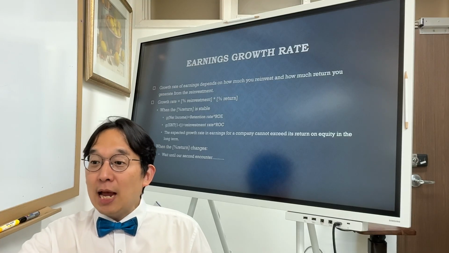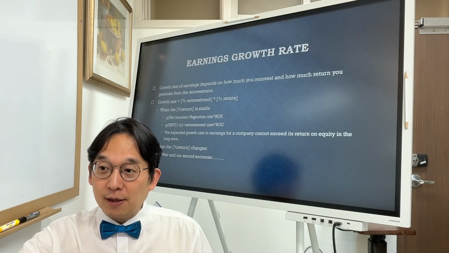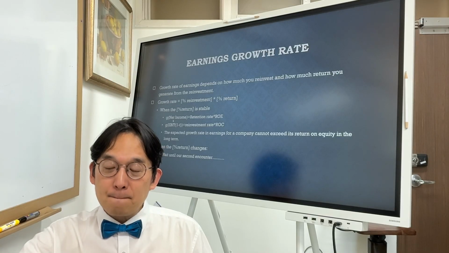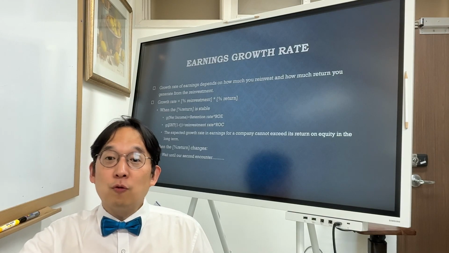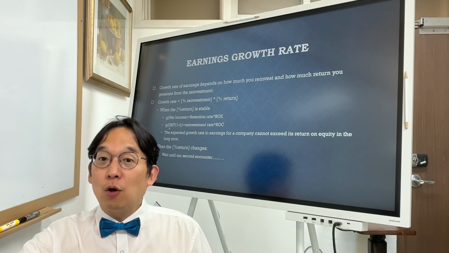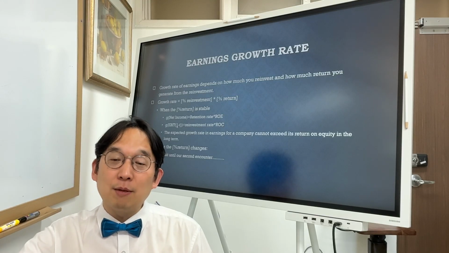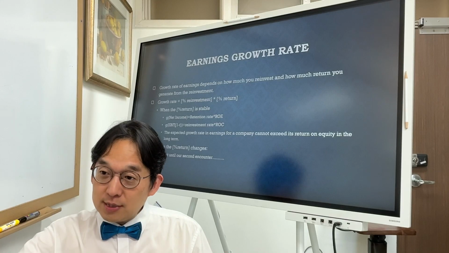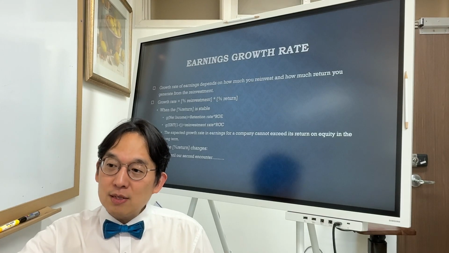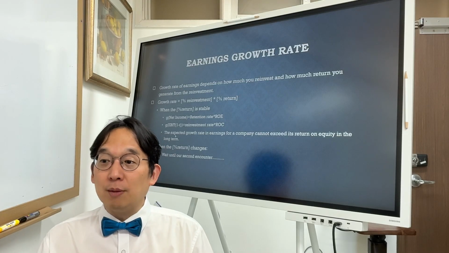So that's when we do dividend discount model or free cash flow to equity model. Here you want to estimate the growth rate of your net income. How about when you want to do free cash flow to firm method? There you will have to think about the growth rate of after-tax EBIT. We call it NOPAT, net operating profit after tax. Growth rate of this operating income, how much is it? Your reinvestment rate times ROC will be the formula for that, when we assume stable growth.